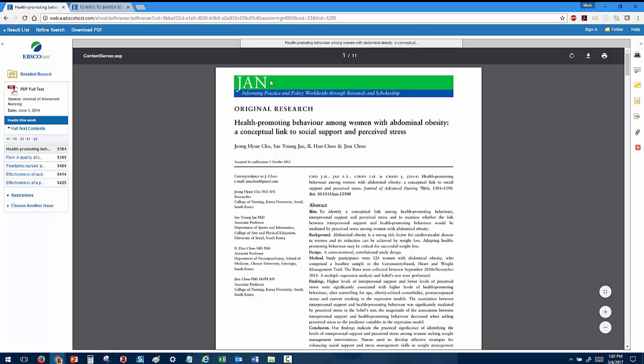When the authors here first wrote a draft of their article and sent it to the Journal of Advanced Nursing, otherwise known as JAN, the editor of that journal sent that article out to between 2 and 3 other experts on the topic. So people who studied obesity or maybe stress. Those experts looked through the article to see, first of all, whether or not the research looked like it was well designed. So did the research actually answer the question that the scientists originally posed?